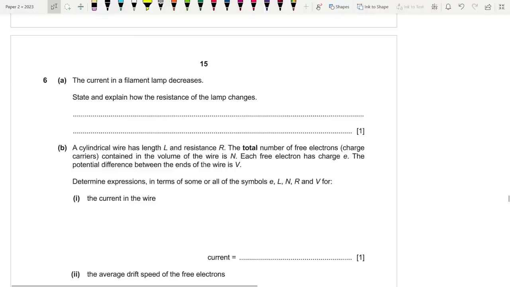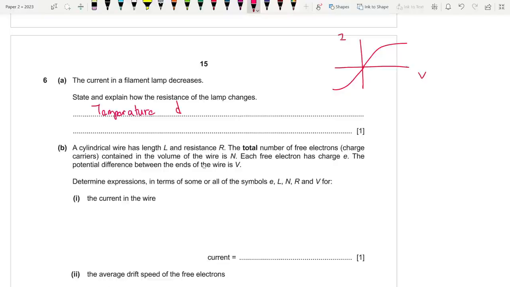6, 7, 8 left. The current in a filament lamp decreases. State how the resistance of the lamp changes. So, you know the I-V characteristic of a filament lamp, it looks like this. As voltage or current increases, temperature increases, resistance increases. So here the opposite will happen, right? Since current decreases, the temperature decreases. So resistance also decreases, and if current increases, then the opposite happens, right?